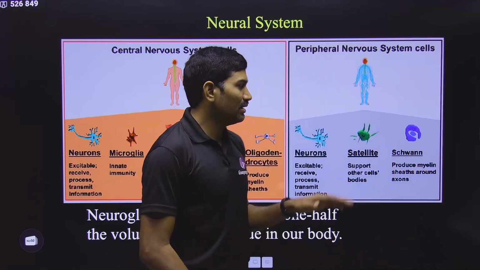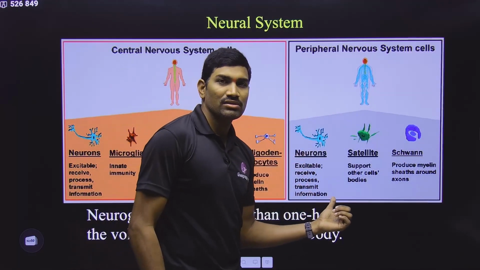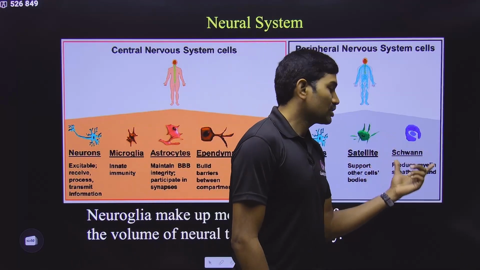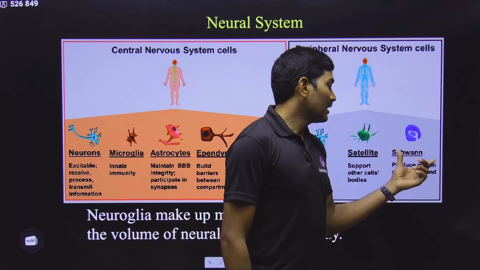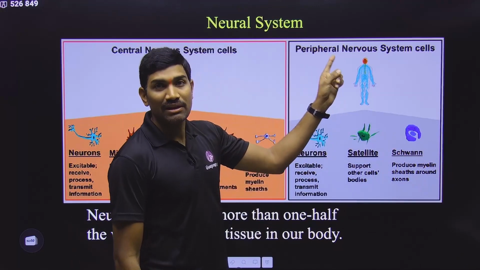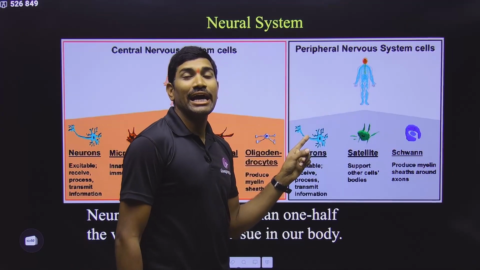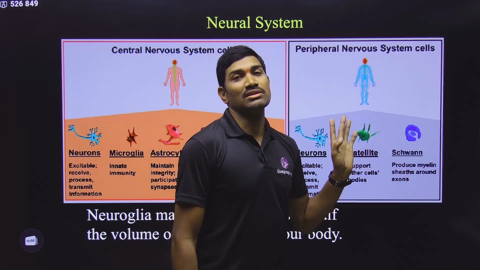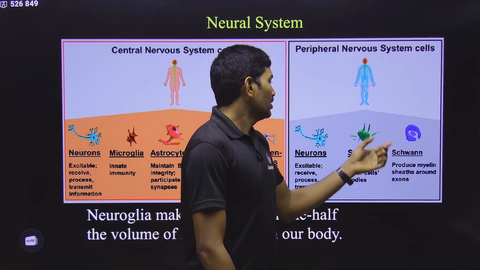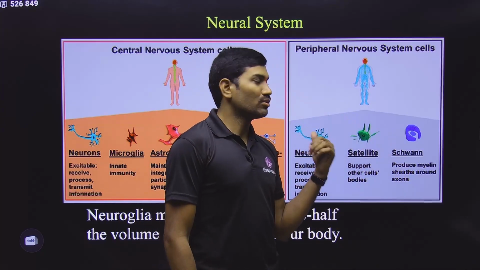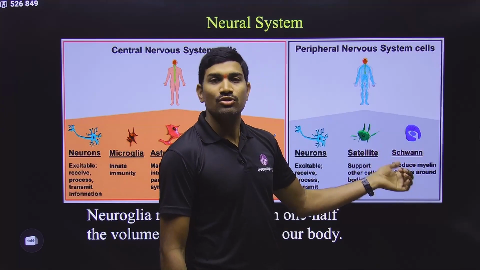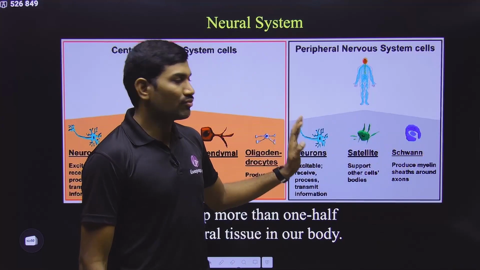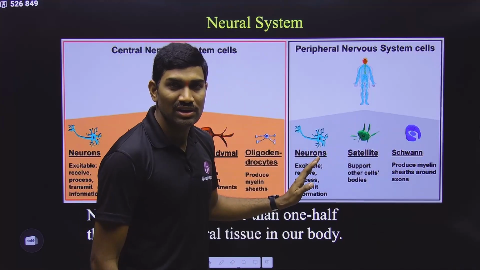Okay. Now come to the peripheral nervous system. Here neurons are very important. This satellite cell we are not studying, so leave it. But Schwann cells, yes, are very important. In the peripheral nervous system, around the axons of neurons, who will form the myelin sheath? It is the Schwann cells. In the NCERT diagram, around the axon of the neuron, they have mentioned the Schwann cell. So you know that Schwann cells can form the myelin sheath around the axons of neurons. This information you know based on NCERT.